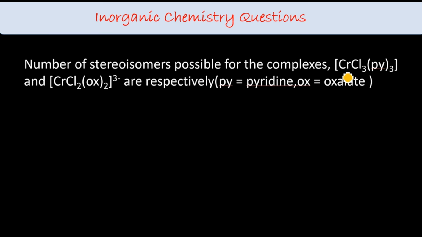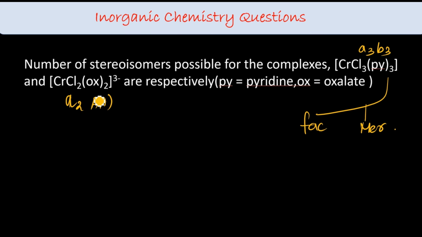Stereoisomers possible for the complexes. This one, CrCl3(py)3, is clearly an A3B3 type. Facial and meridional isomers are possible. Correct, 2 isomers. And what about this one? A2A2 type. Remember, let me draw it for you: Cl, Cl and oxalato.